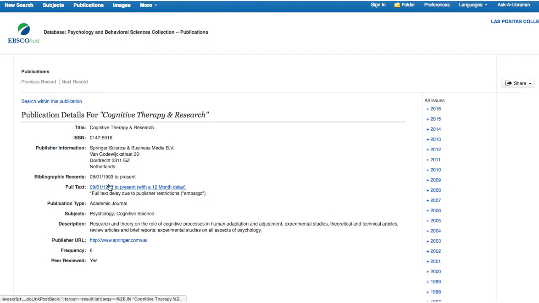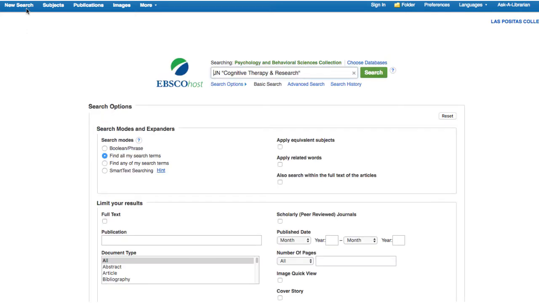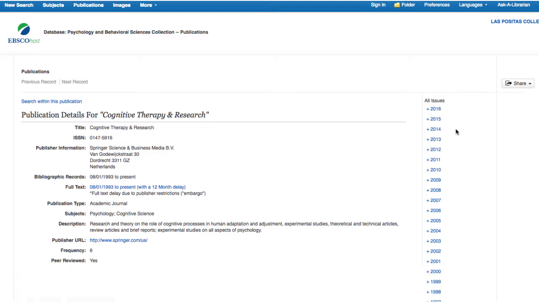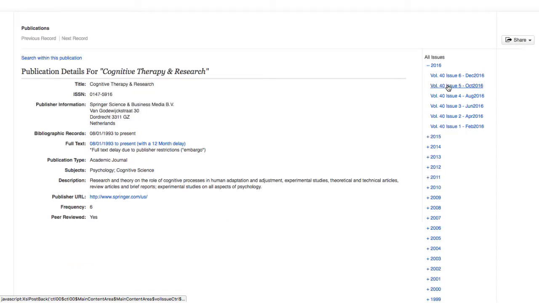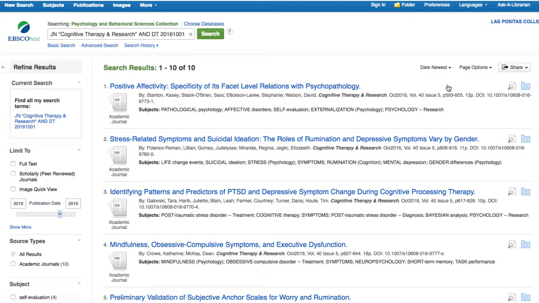You can search by keyword within this publication by clicking here, or you can browse the articles in each issue using the listed years. Click on a year to expand the list of issues that were published that year. Remember that this periodical has an embargo on the past year, so we will want to click on older issues. If we click on a more recent issue from the past year, we can view a list of articles, but we will not be able to view the PDF full text to actually read them.